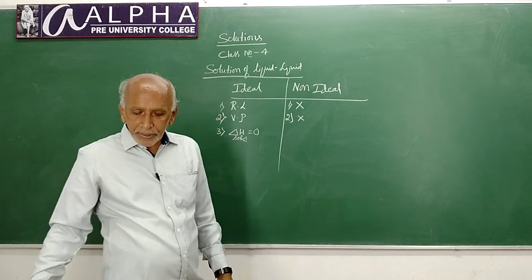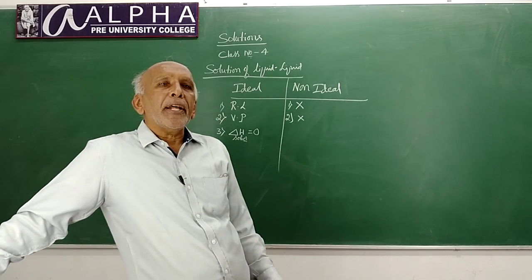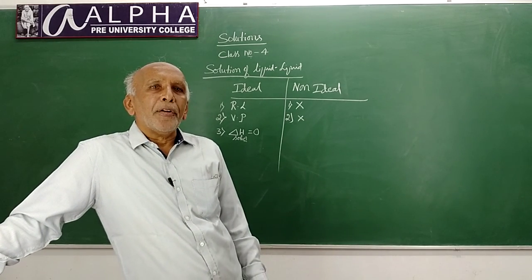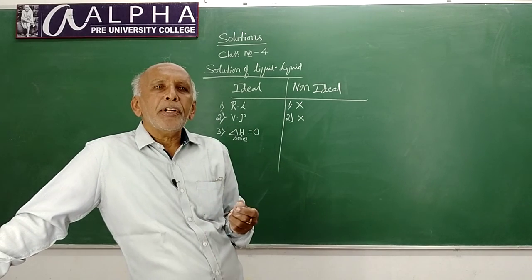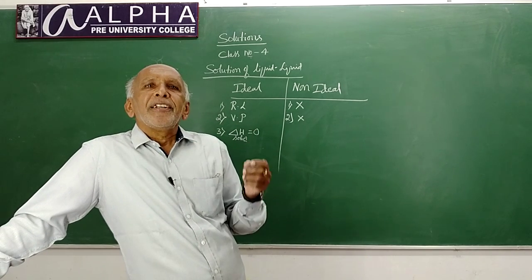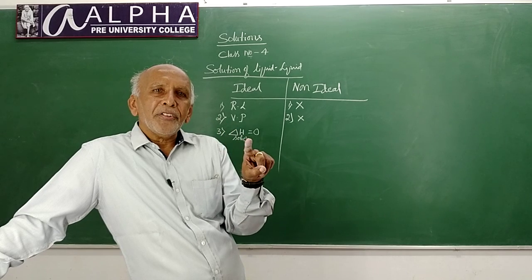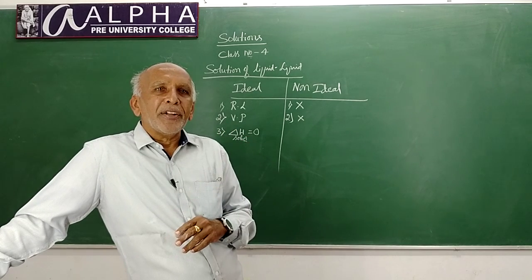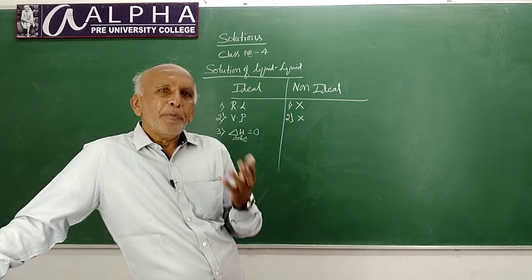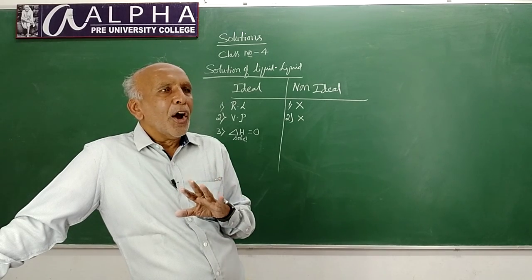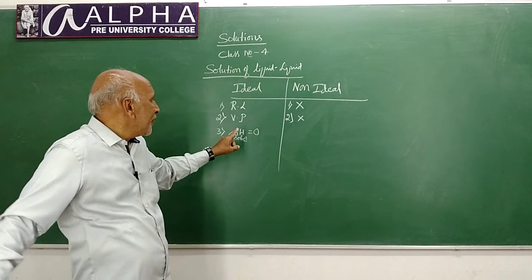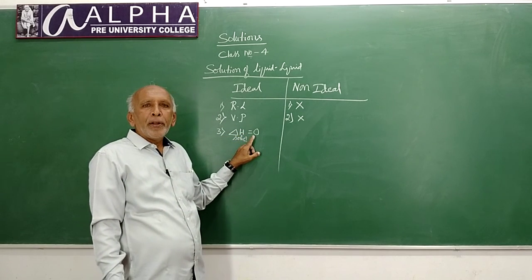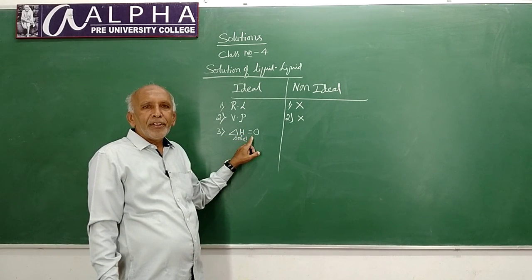Enthalpy of solution 0 means heat neither liberated nor absorbed. That is, the mixing process, the formation of solution process, is neither exothermic nor endothermic. Heat not liberated, heat not absorbed. So delta H of solution is 0. Enthalpy of solution is 0.